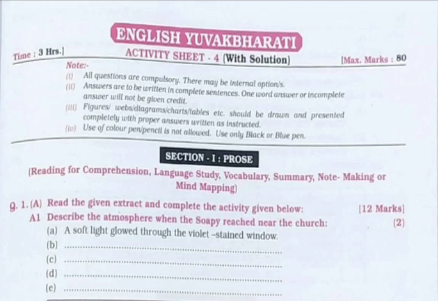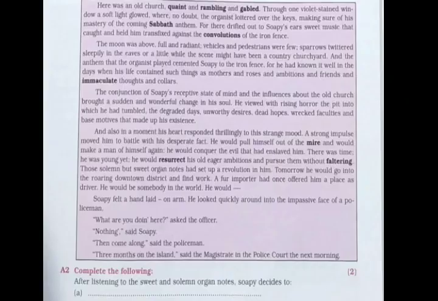This carries 2 marks. Next is A2, that is a complex factual type of question. This question carries 2 marks, and now we'll see what the question given here is. A2: complete the following. After listening to the sweet and solemn organ notes, Soapy decides to. Now this type of question is totally based on the facts or the evidence given in the passage. So you have to find out from the passage the 2 decisions of Soapy.